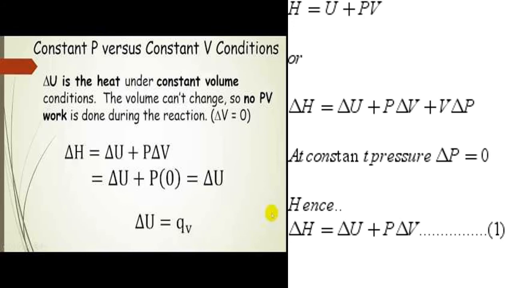But when we do some PV work, or heat energy is given or energy is taken out, that time whatever difference is there, that is called change in the enthalpy. So only change in enthalpy is very easy to understand, whereas enthalpy I don't know.